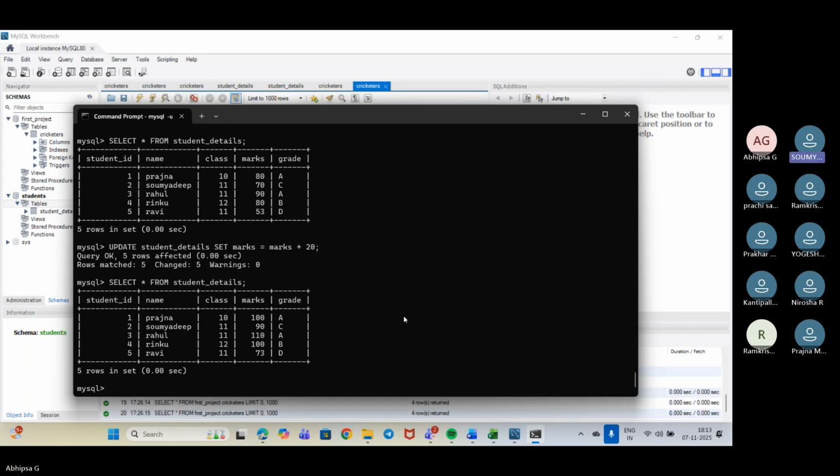Yes, ma'am. So we can also update any of the names if we require. Suppose again the same thing, update. After update, we have the table name, student details.